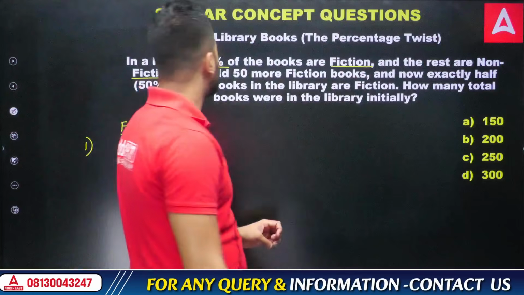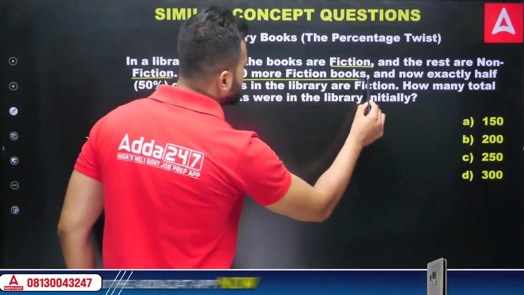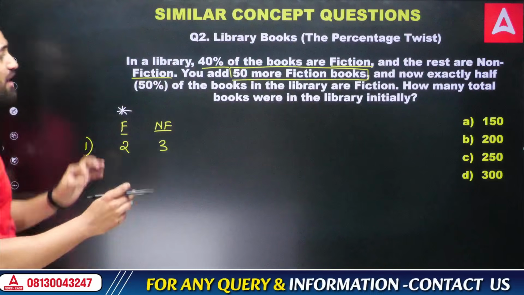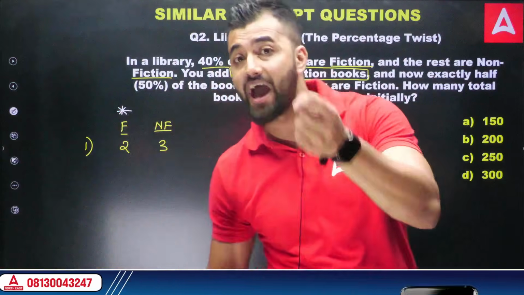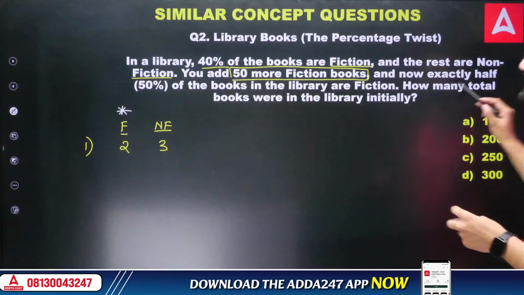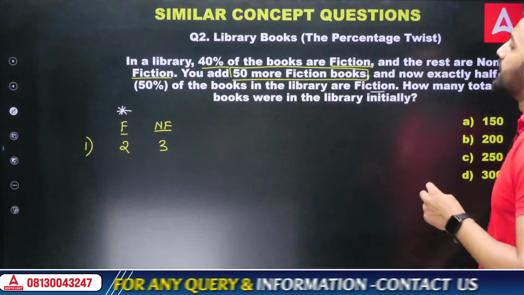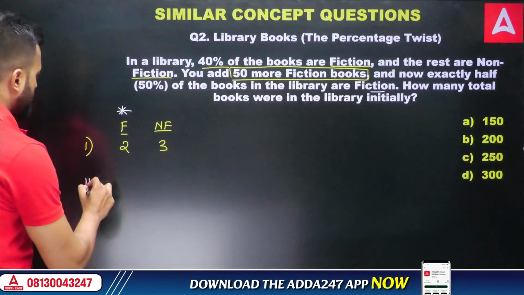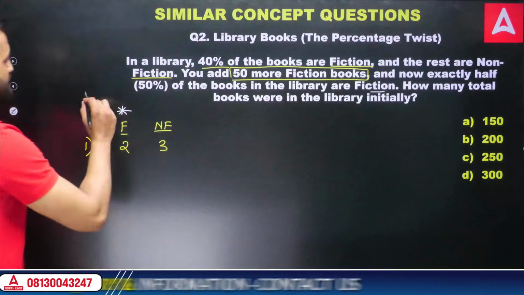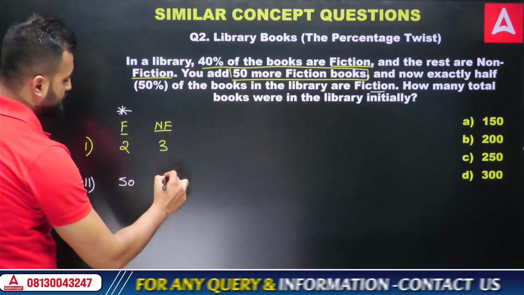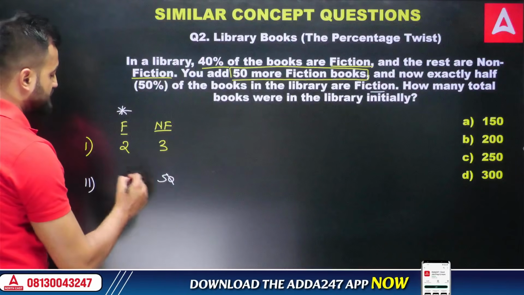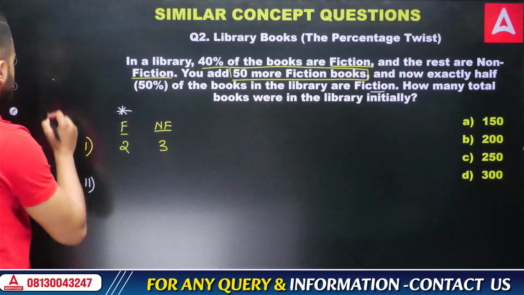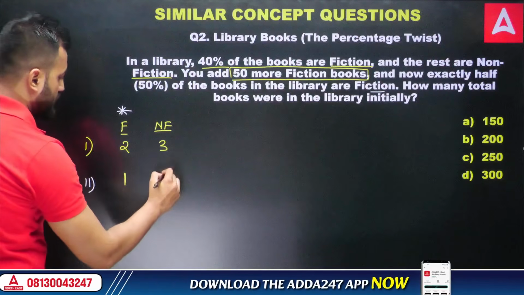And now what am I doing is, you add 50 more fiction books. What we are adding now? We are adding fictional books, and that is 50 more. So now they have given how many books we have added. Based on that, exactly half of the books in the library are fiction. That means when I add 50 more books into this part, both of them become 50-50%. If this is 50, this also becomes 50, because total always should be 100. So 0 0 cancels, 5 5 cancels, 1 1. That means finally the ratio must be 1:1. Got it? Okay, my friend.